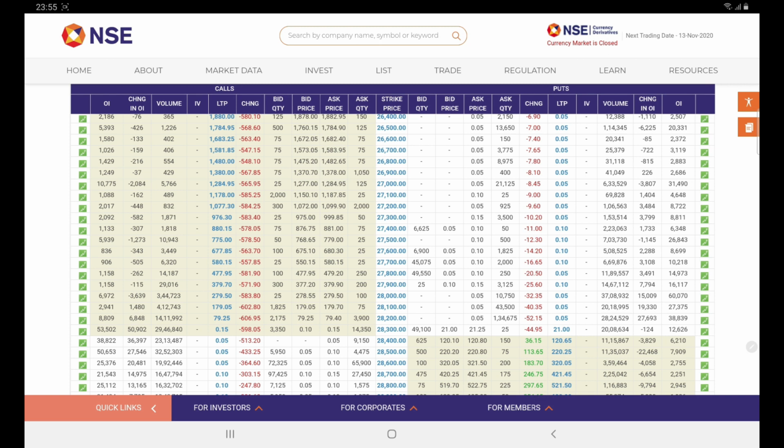To avoid confusion, the NSE website has already marked what is in the money, at the money and out of the money. On the call option side we discussed, the section marked in shaded color is already in the money, the center portion is treated as at the money, and the white portion is called out of the money.